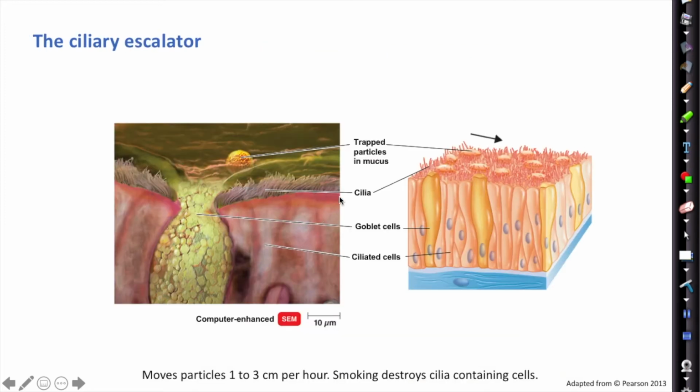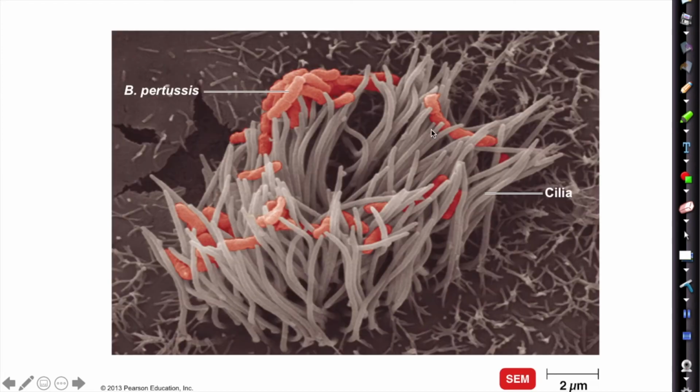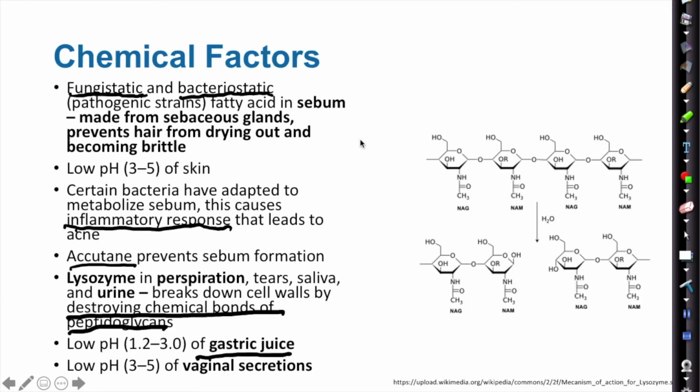The cilia on the respiratory tract are these little hair-like structures that protrude out from the epithelial cells there. So here is that cilia, and you can see that there's pathogen attached to the cilia. The cilia will beat in waves and push the pathogen up and out of the respiratory tract to be pushed out as phlegm into the esophagus.